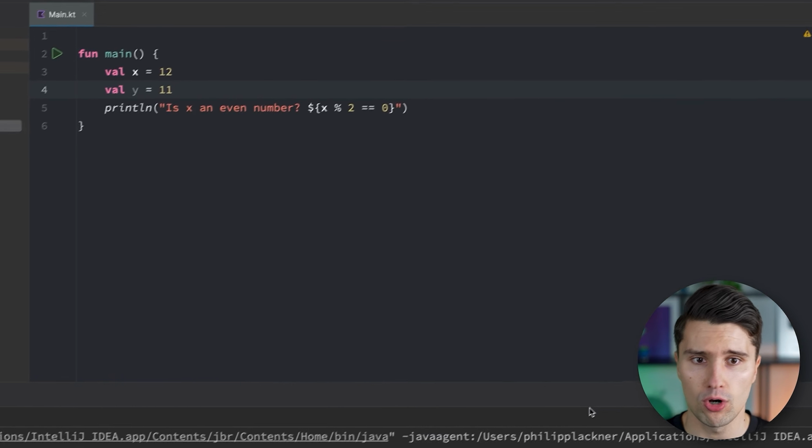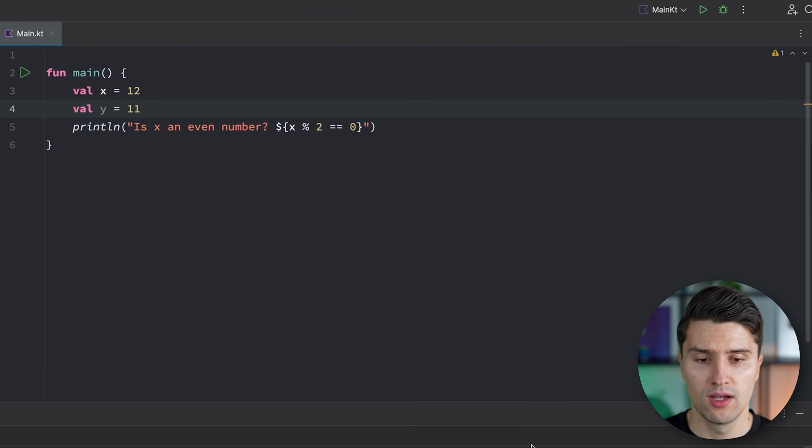And the last type of core operator that Kotlin has, there are more, but the last type of really fundamental ones are the so-called logical operators, specifically the and and the or operator, because both of these operators can be used to chain multiple Boolean conditions. So let's say we want to print whether x and y are actually even numbers.